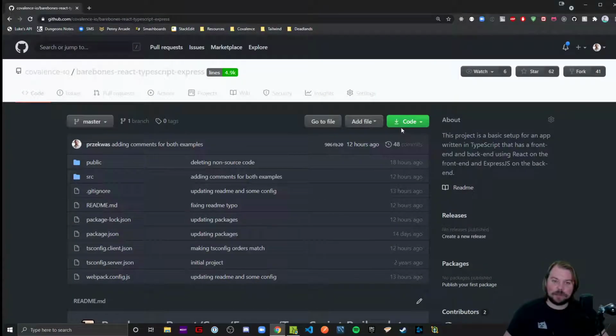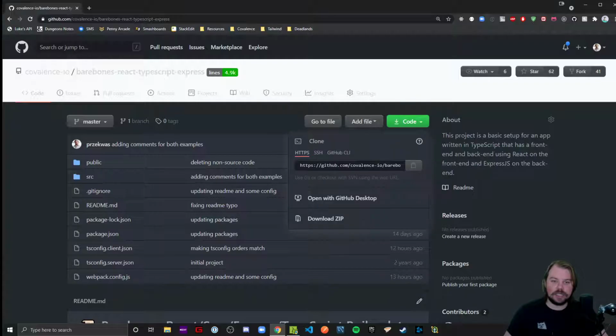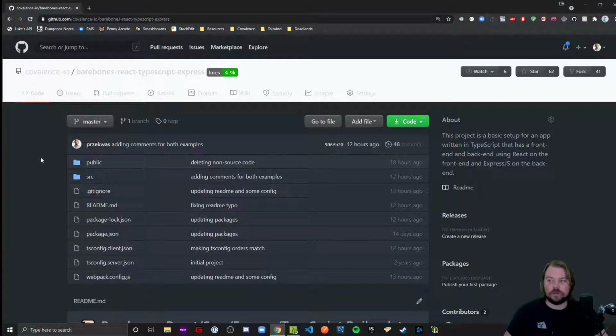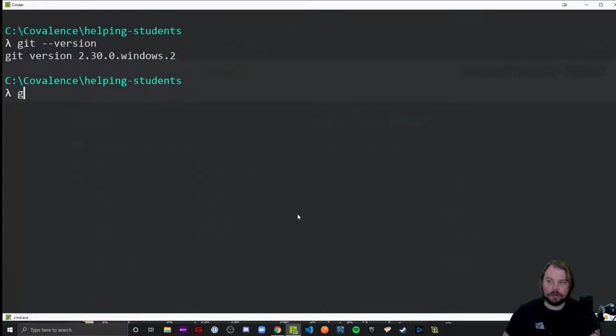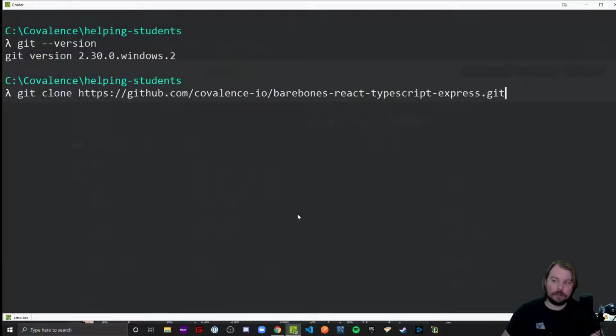However, I'd be surprised. On this code drop down here, there is a convenient link that we can copy to our clipboard that gives us the repository remote, the address to get this code. If I want it copied to my computer, there's a nifty command called clone that allows us to paste our link after that command as our first argument, which will simply take all of the code in that repository and copy it to our computers.